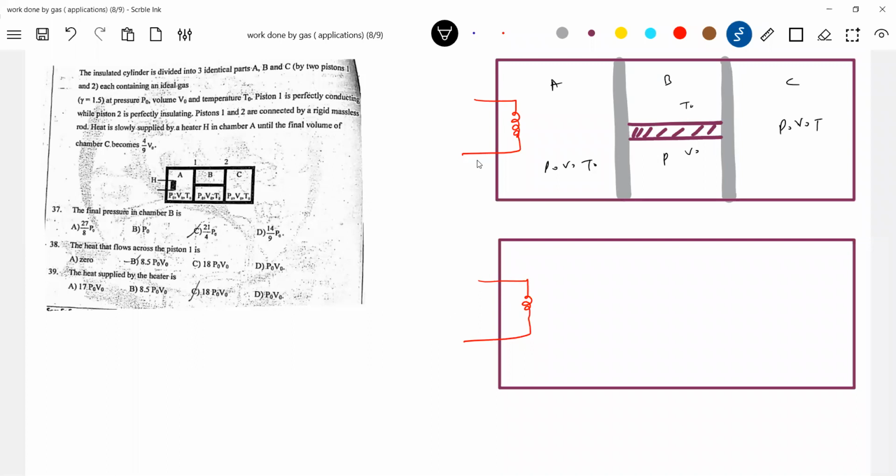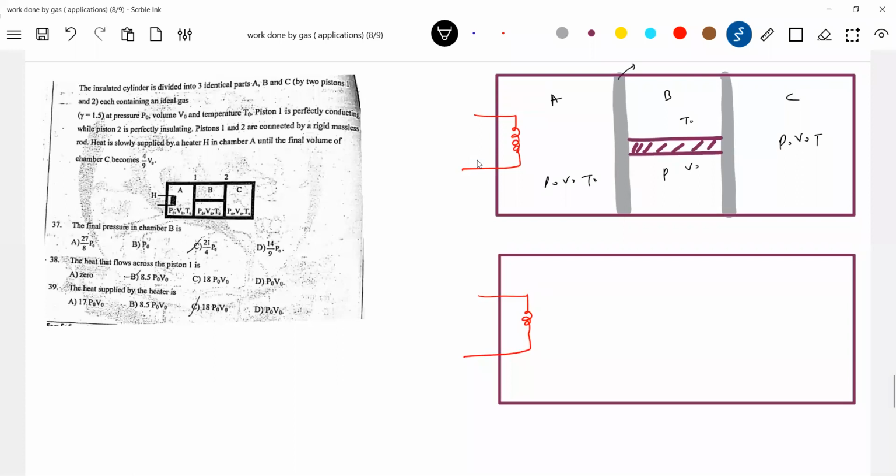By two pistons, 1 and 2, each containing an ideal gas. Gamma is the same. Piston 1 is perfectly conducting. This is conducting, while piston 2 is insulating. There's a heater H until the final volume of chamber C becomes 4 V naught by 9.